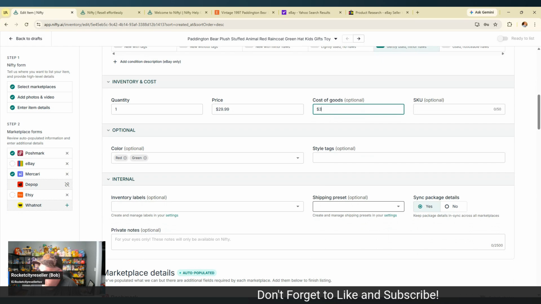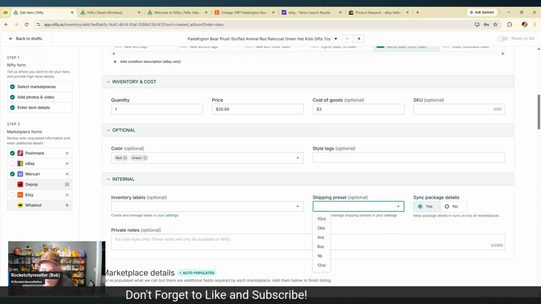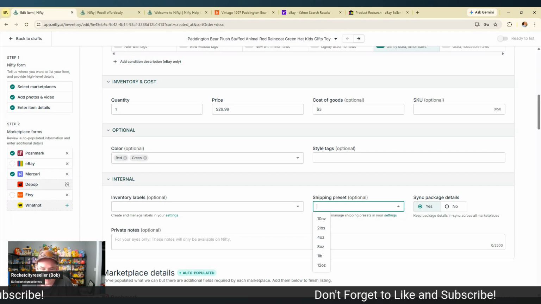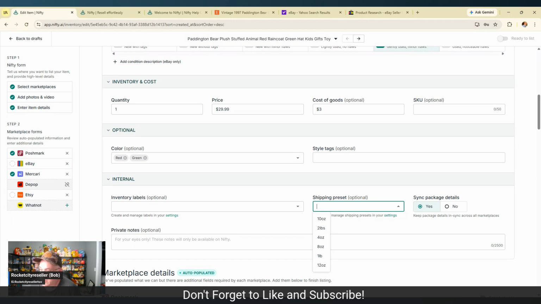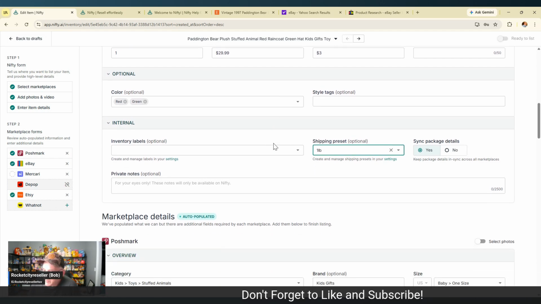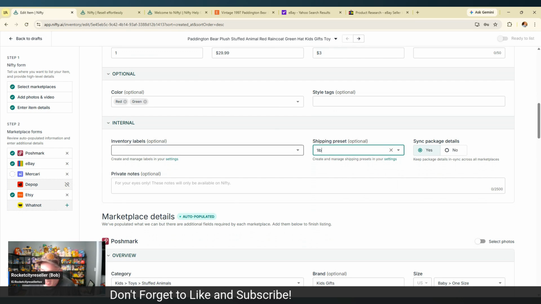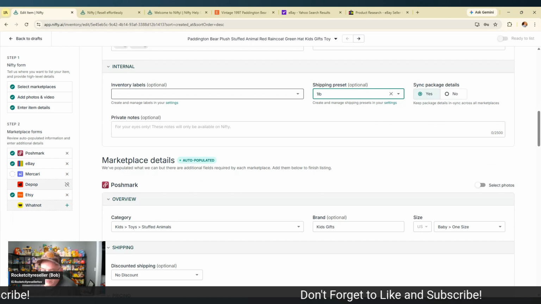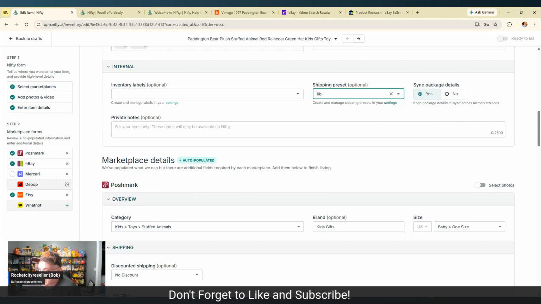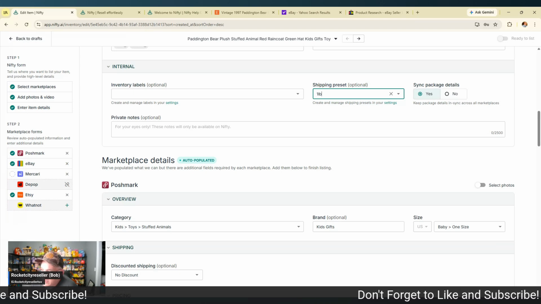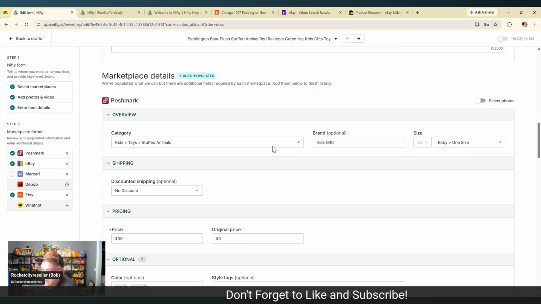And shipping preset. Now, this is one of those things: when you're taking your photos, I suggest taking a picture of the scale of the item while you're photographing. Make it part of your workflow. That way you can be as accurate as you can. I'm going to use a rough estimate, a guesstimate in this case, because I'm listing on Etsy. I'm going to go to a pound. Now, hear me out. It's because international shipping is unlocked. I want to be sure, and I know this guy's probably like 12 to 15 ounces. If I were to go get them and weigh them, I probably could prove myself right, but we're not going to do that. So we're going to guess up a little bit just because I want to, again, put international shipping on the scene for Etsy.